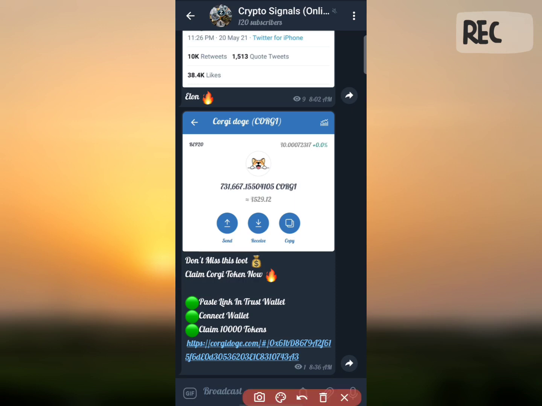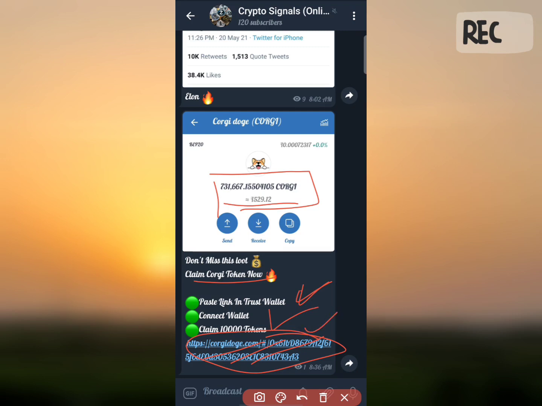I have posted here, as you can see, claim the Kurgi token now. I have claimed 529 rupees of Kurgi Doge tokens. What you need to do is copy the link I have given here, paste it in the Trust wallet, connect the wallet, and then claim the 1 lakhs of tokens.